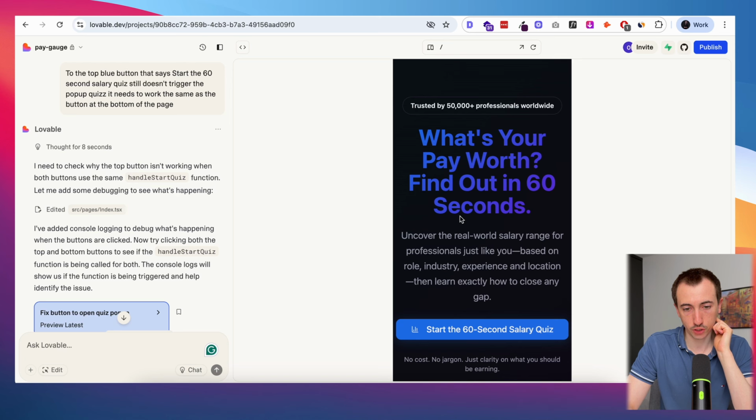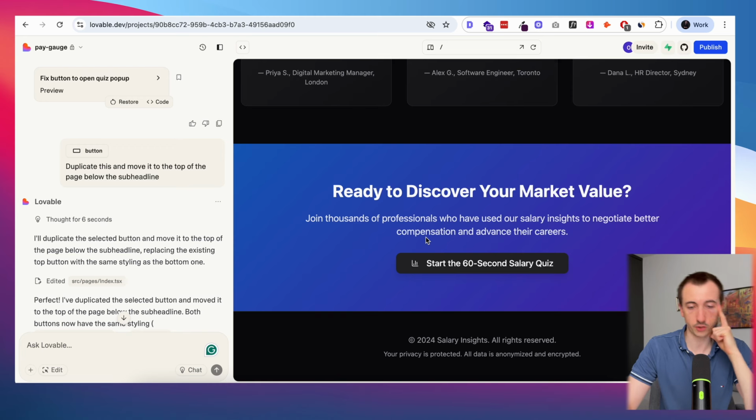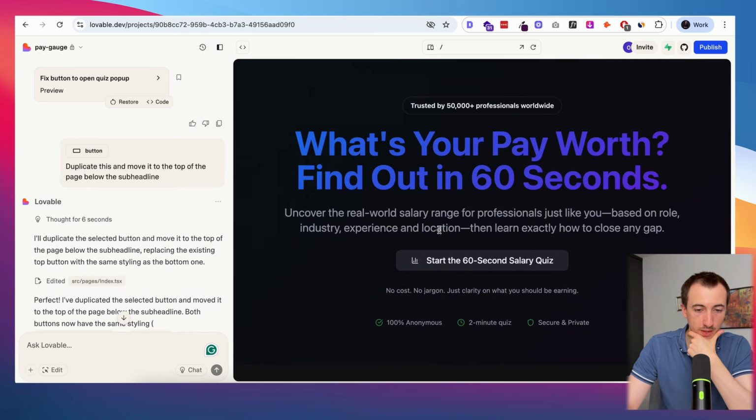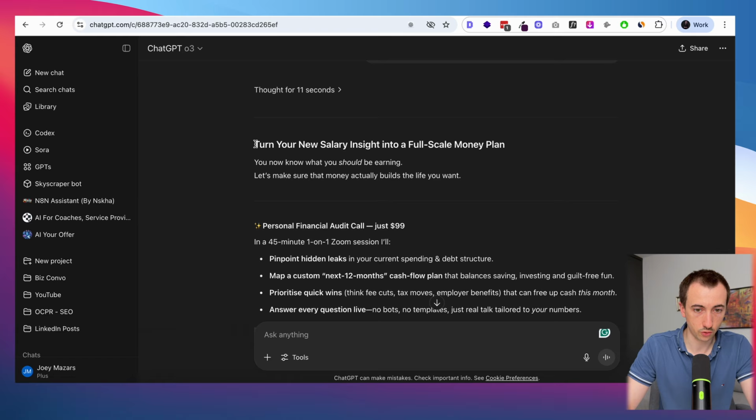I'm also just double checking on mobile. It's looking pretty good. I want to have this button here above the fold, which seems to be the case here. Okay, so it seems to be good now. Let's move on to the result page, which is going to be also where I upsell my low ticket item. I'm just going to grab my copy here.